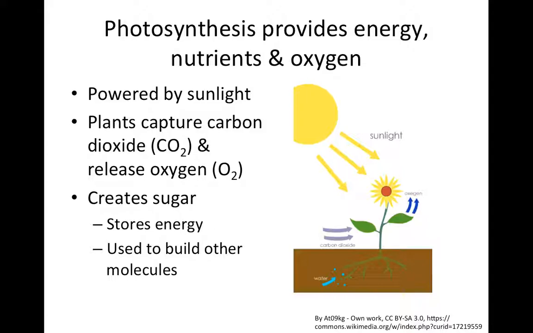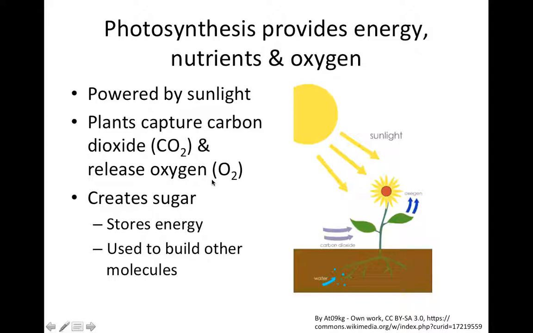So how are plants able to capture all of this energy and these nutrients? Well, the process of photosynthesis is what provides energy and nutrients to plants. It's also what allows plants to release oxygen into the air. So photosynthesis, of course, is powered by sunlight. And you can see that in our diagram here. You see rays of sunlight coming down and hitting the leaves of this plant. In the process of photosynthesis, plants capture carbon dioxide and they release oxygen.